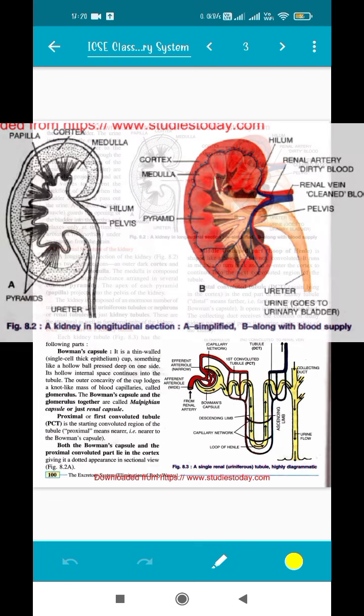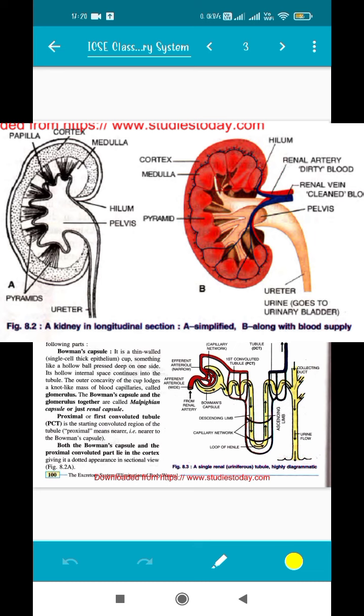As you can see on the right hand side, there is a figure of the kidney in cross section. It is very clearly drawn, and you can see that there are basically two structures. One is the cortex, which is the outer part, and there is an inner medulla. These two names are essential, and inside you can see there are conical structures called pyramids. And then you also have certain projections which are known as papilla, which are actually the projections of the pelvis, and from there it is moving to the ureter.